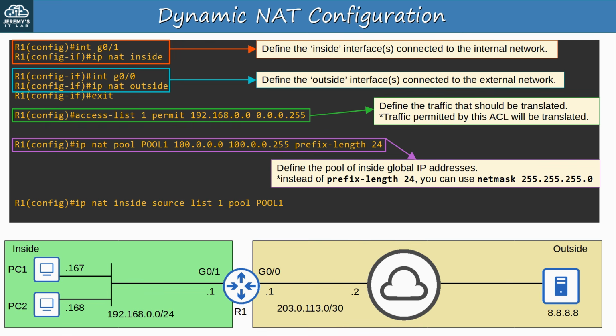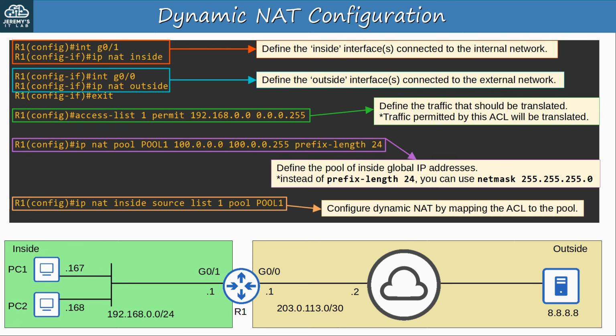Finally, you have to specify the prefix length, either with the prefix length option or the netmask option. IOS uses this to check if both addresses, the first and last address of the range, are in the same subnet. If they aren't, the command will be rejected. Finally, configure dynamic NAT by mapping the ACL to the pool, with ip nat inside source, and then instead of static, use list, followed by the ACL number or name, and then pool, followed by the pool name. And that's all there is to dynamic NAT configuration. It's a bit more complicated than static NAT configuration, but it's not so difficult.